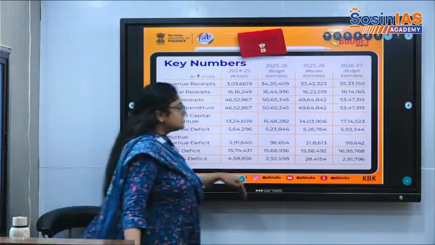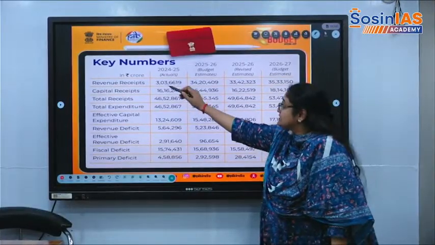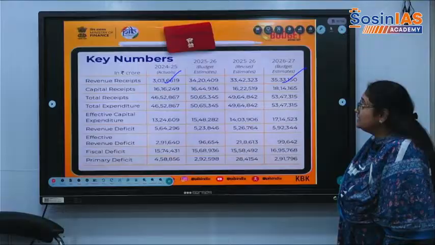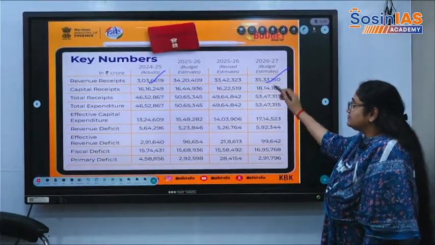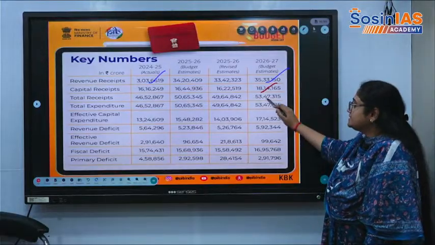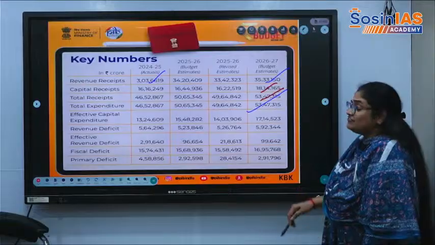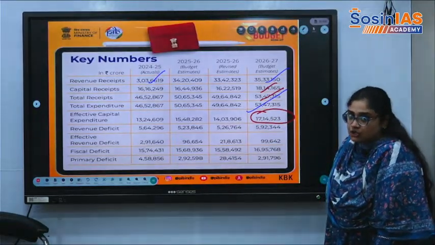So here, see the trends. We can see the trends here. Revenue receipts are on an increasing trend. Capital receipts are increasing. Total receipts are also increasing, but expenditure is also increasing. Effective capital expenditure increased to 17 lakh crore.